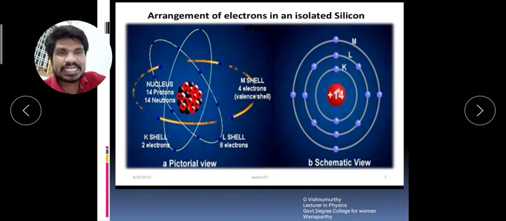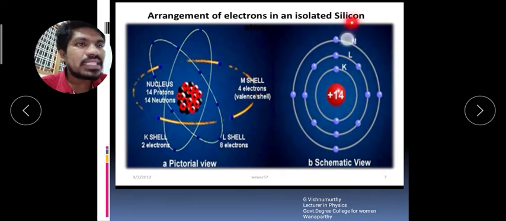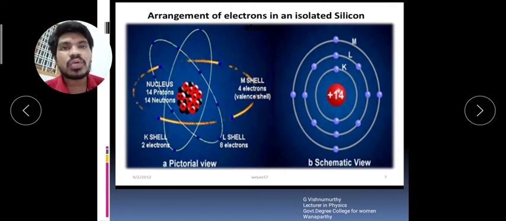The K shell contains 2 electrons, the L shell contains 8 electrons, and the M shell contains 4 electrons. The M shell is called the outermost shell, or outermost orbital.